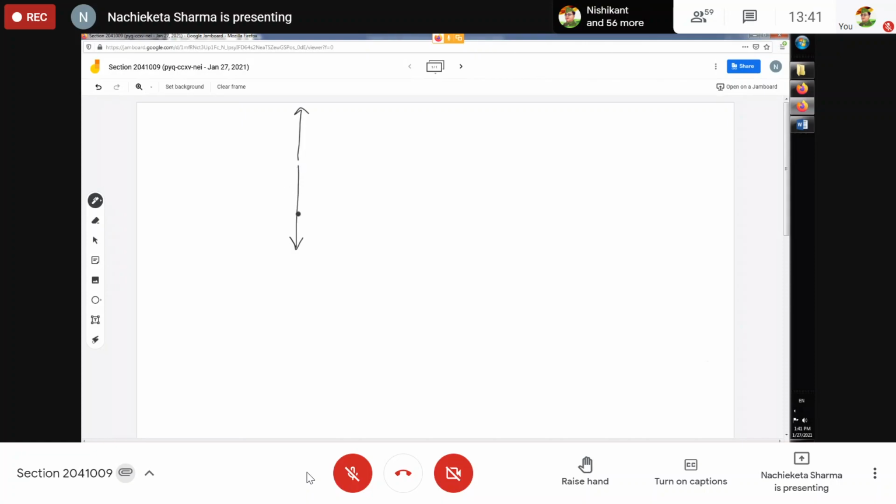Your car is moving in this direction. So in which direction must the force act? Opposite to it. Yes, but sir, will it be a centripetal force? Will it be a force which can support a circular motion? No, sir. No, because this is the inner edge of the road. This was the outer edge of the road. Your car is coming like this. So if the direction of the car is in this direction, then the frictional force will oppose this motion. So how can you expect this force to be in this direction?